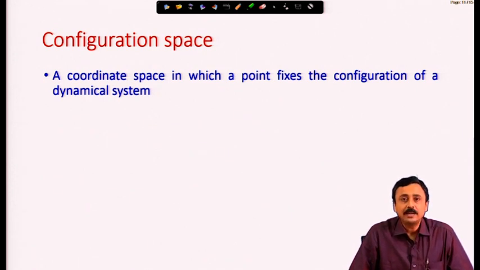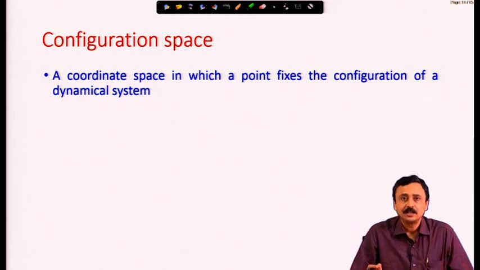So, we will start by discussing what is known as the configuration space of a dynamical system, and this can be very general. It need not necessarily be some coordinate; for example, in thermodynamic systems coordinates can be temperature or pressure, and you can formulate things in terms of what is known as the configuration space and the configurational space coordinates. So, what is a configuration space? Configuration space is a space in which a point fixes the configuration of a dynamical system.